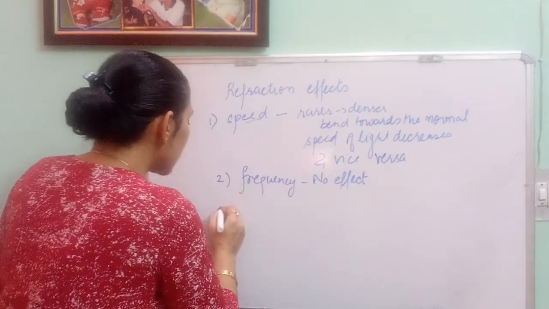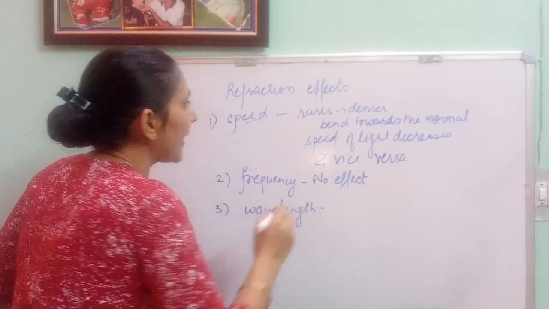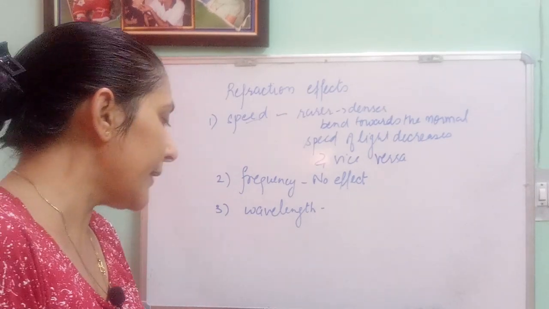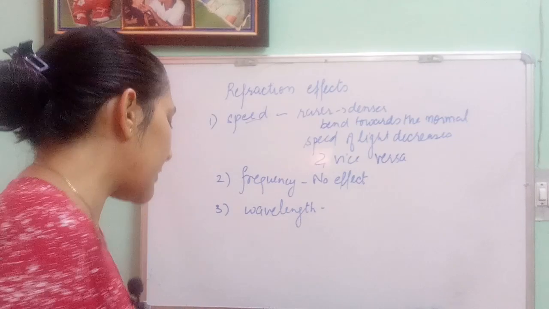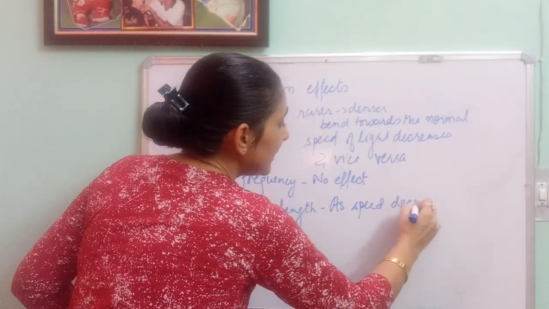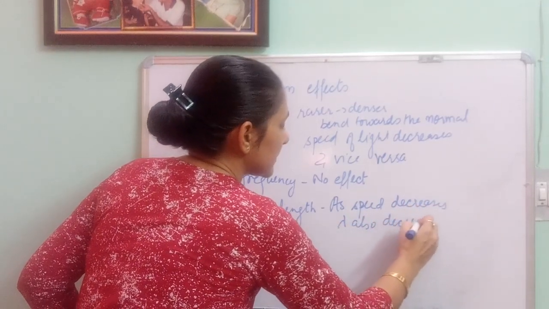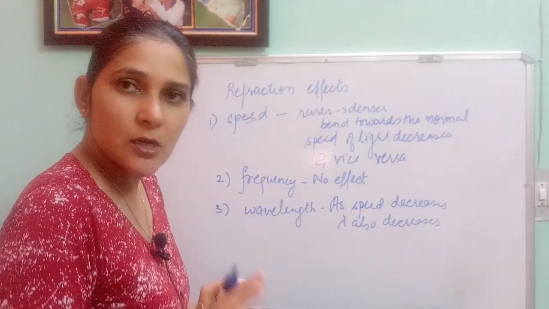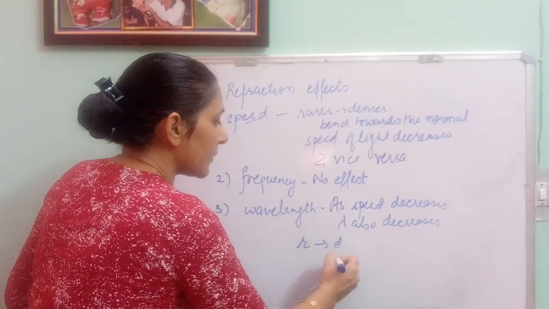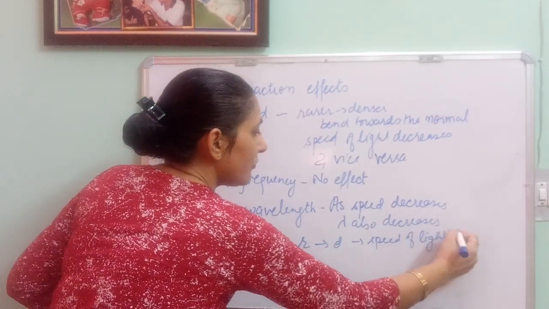Fine. The third thing which we can study is wavelength. How will the wavelength of light be affected? When we are talking about wavelength of light and refraction, you need to remember this, beta: as speed decreases, wavelength also decreases, and vice versa. I am saying from rarer to denser medium, the speed of light decreases.